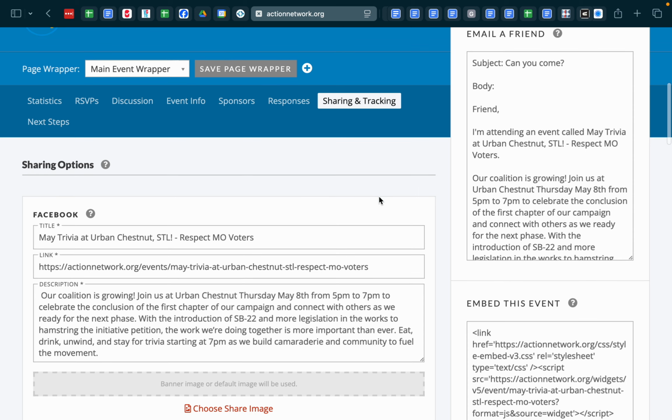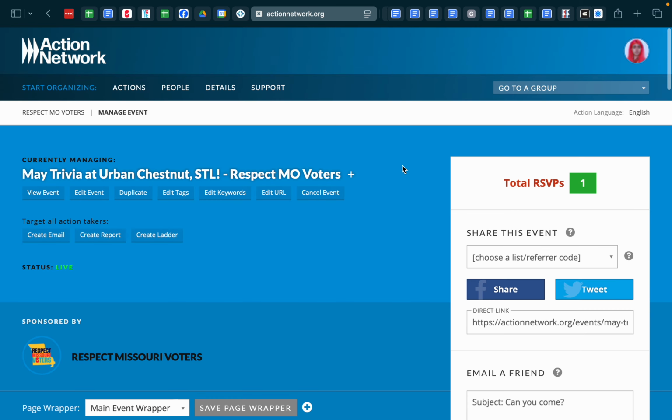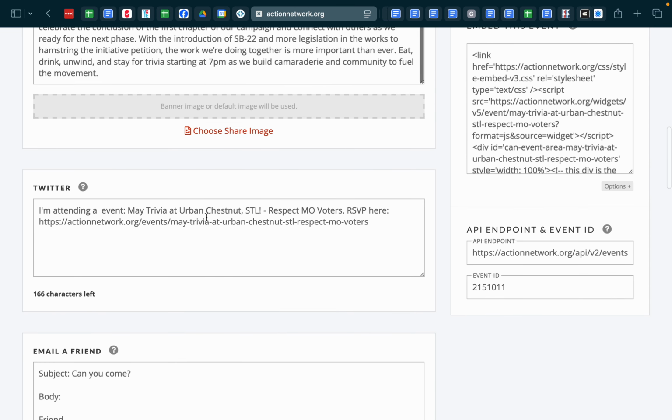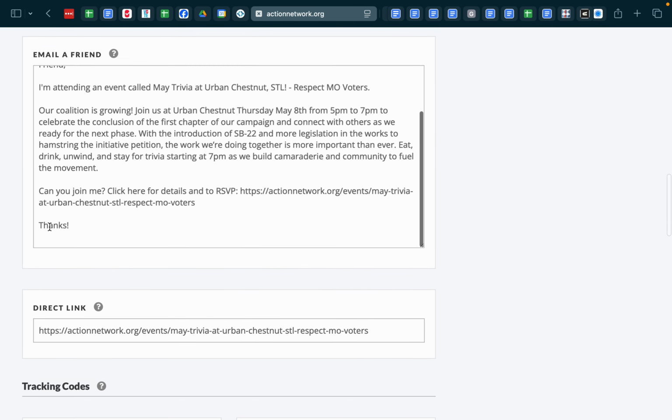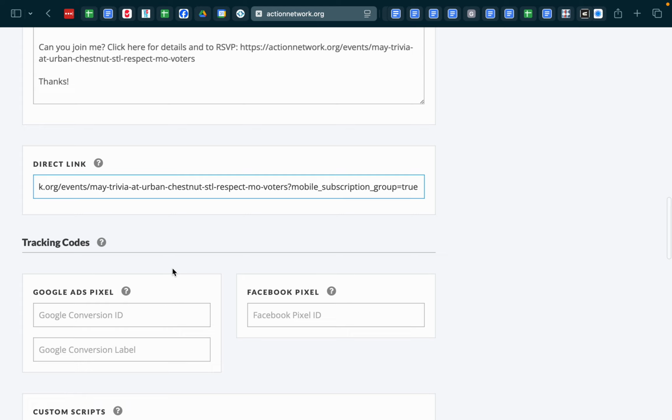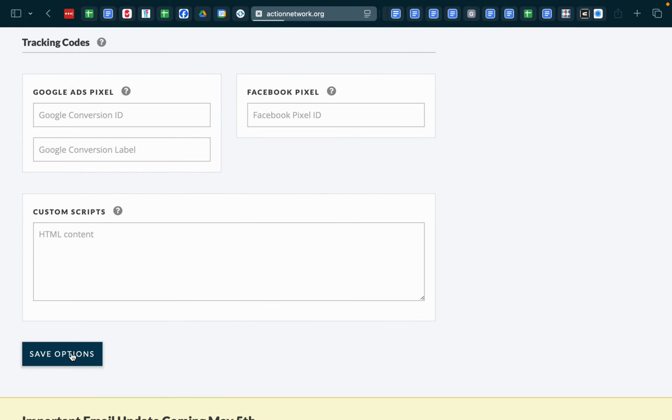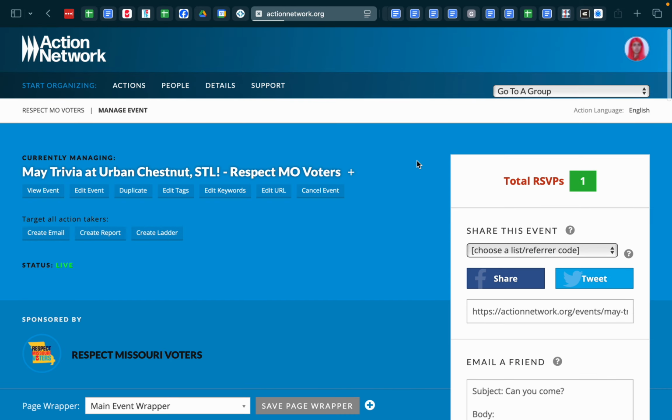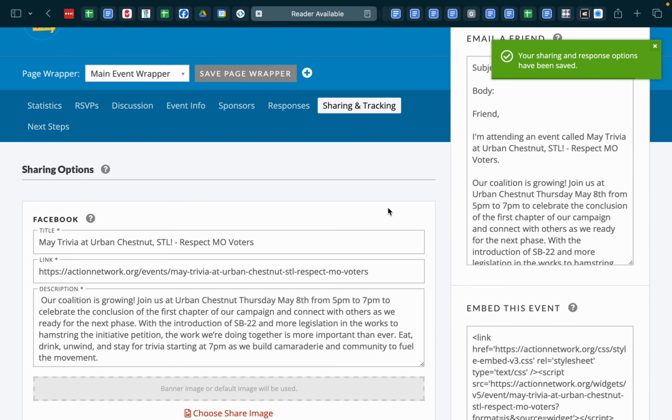Sharing and tracking. So what we want to do is the first thing, before we edit the rest of this, the Facebook and Twitter share, the email share, we're going to come down to this direct link. And we're going to add mobile_subscription_group=true. And then we're going to hit save options. That's really important to add. And then we go back to sharing and tracking.